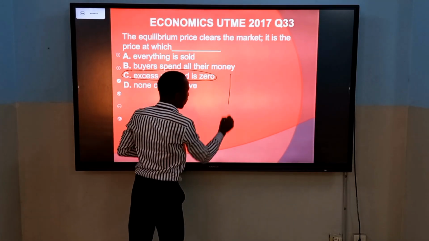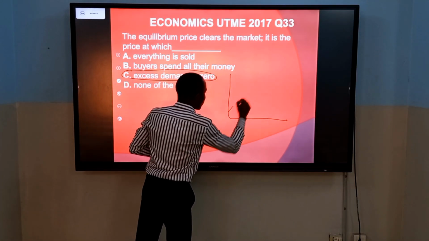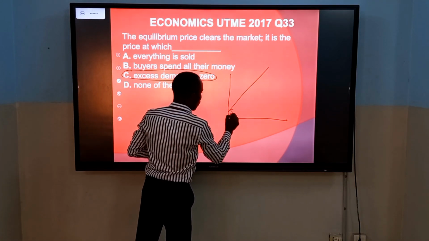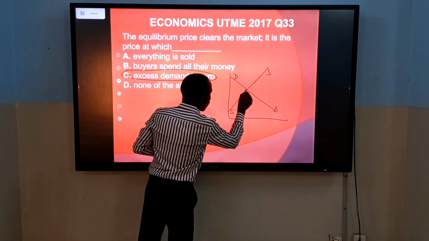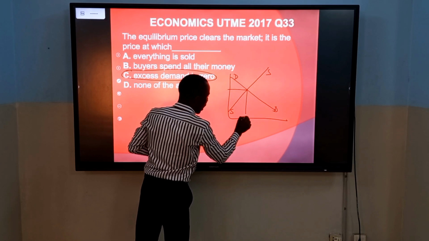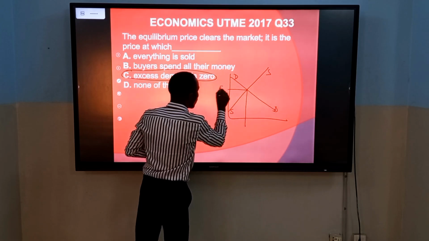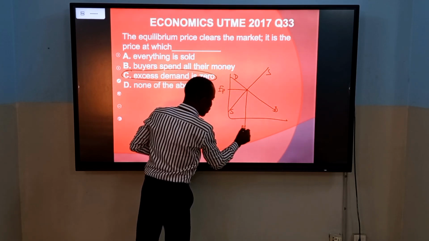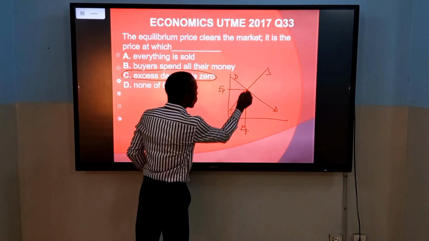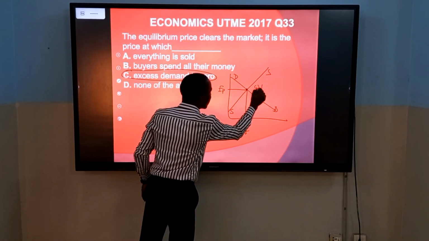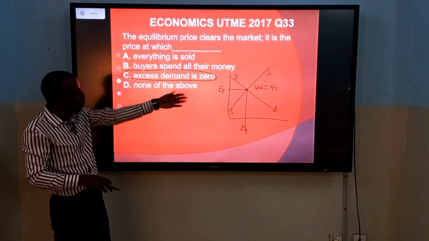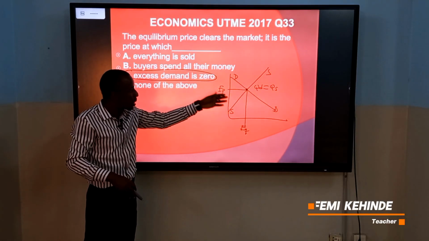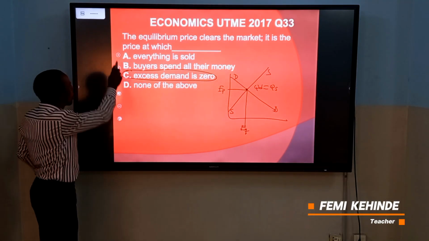We have a supply curve and we have a demand curve. We have the meeting point of demand and supply. This is the equilibrium price and this is the equilibrium quantity. So at this price, quantity demanded equals quantity supplied. So quantity supplied is not greater than quantity demanded, and quantity demanded is not greater than quantity supplied.